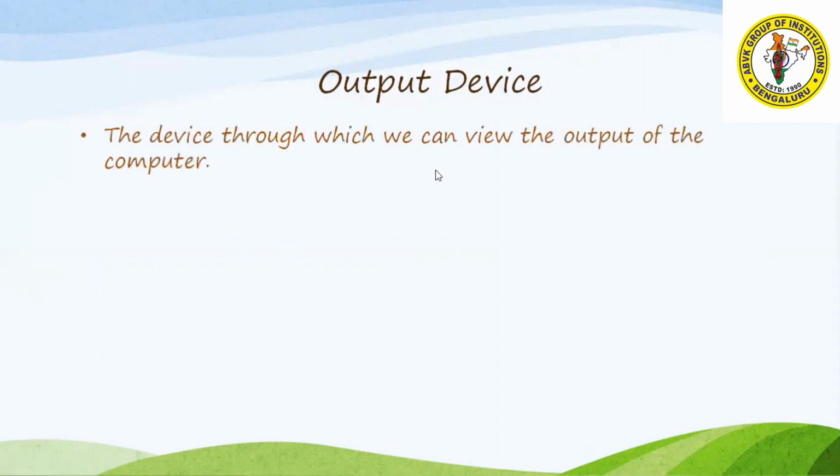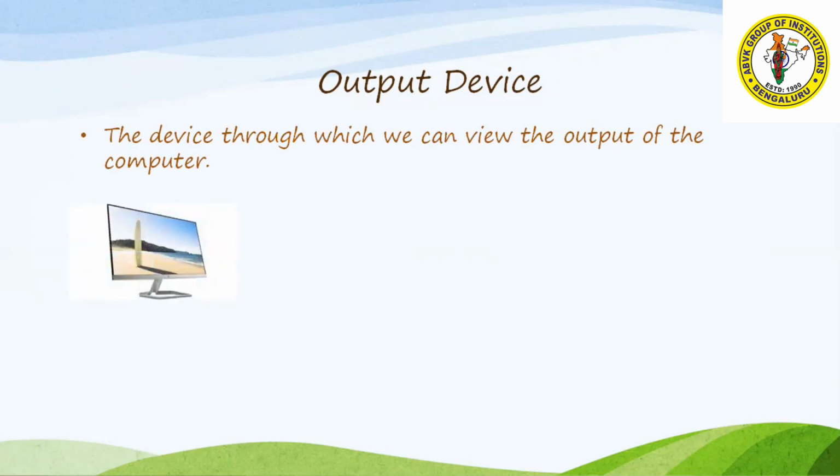Let us see output device. What is an output device? The device through which we can view the output from the computer is known as an output device. Whatever things I am doing inside the computer, that result I want to see. How will I see? I will see the result through an output device. So what are the output devices available?